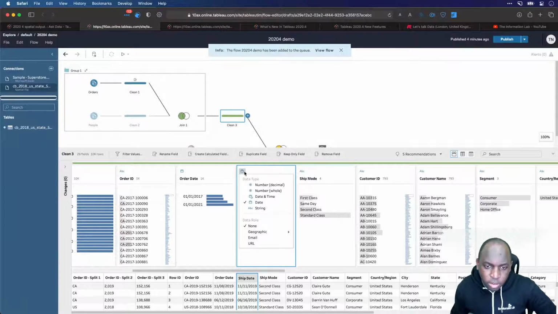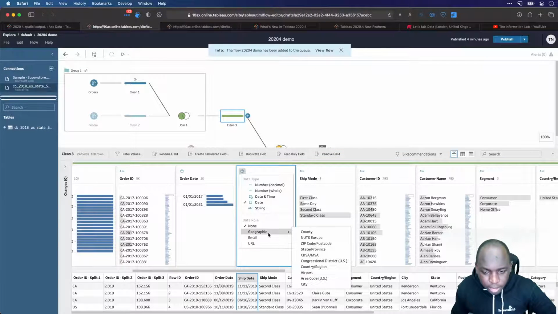Where are we? Here we go. So if I click on the icon, sorry, I thought it was in these three dots, but I forget it's actually in the icon where you change data types. You have this option to assign data roles here. So you can assign specific things so that Tableau can be aware that, look, this is a spatial field in terms of geography, email, URLs, but I don't think this is what you're quite talking about.